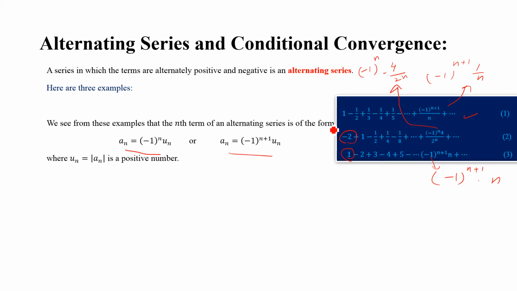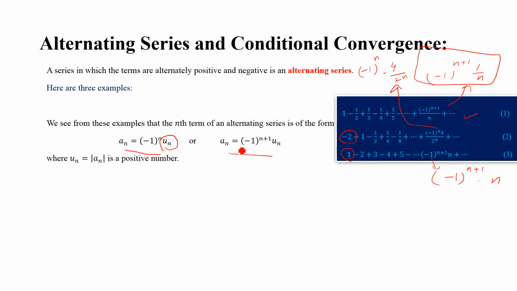So if we have the first term positive, then the nth term looks like minus 1 to the power n plus 1 times some term which is denoted by un, that is, some term which depends upon n.